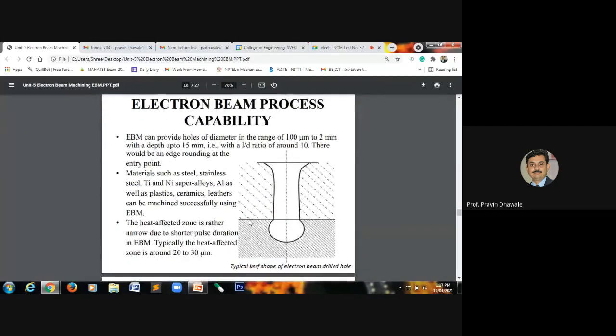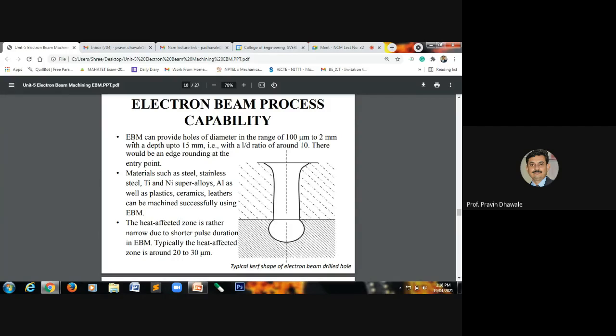write down the heading: process capability in case of the electron beam machining process. What are the capabilities of this machining process? We have to discuss it. This EBM process, the electron beam machining process, is utilized to drill holes with a diameter ranging from 100 micron to 2 mm with a depth up to 15 mm.